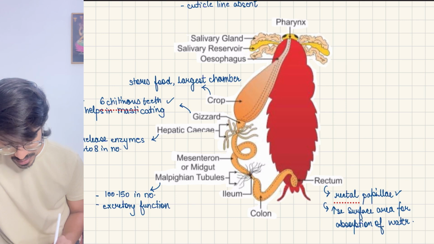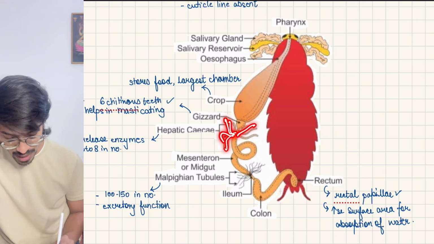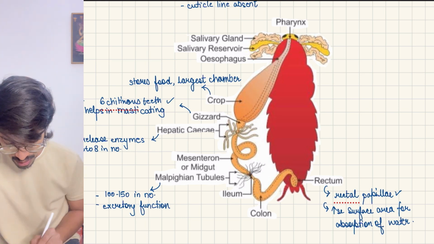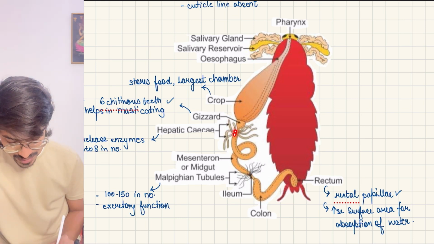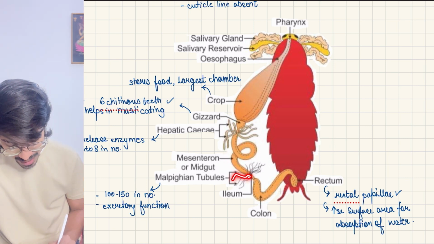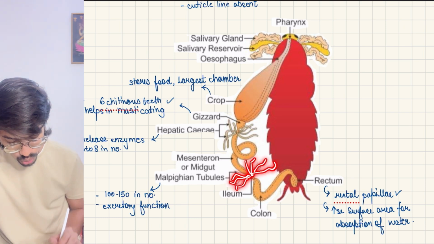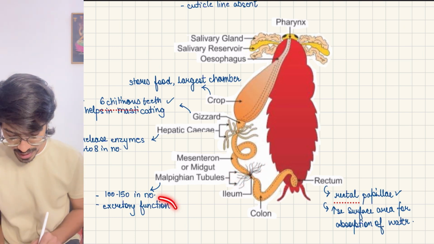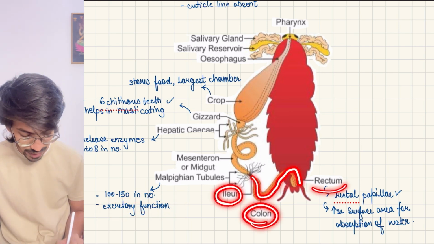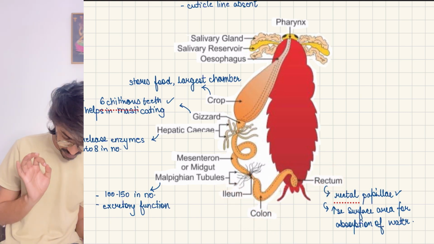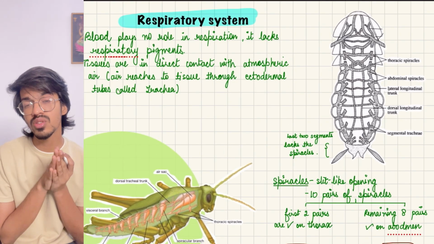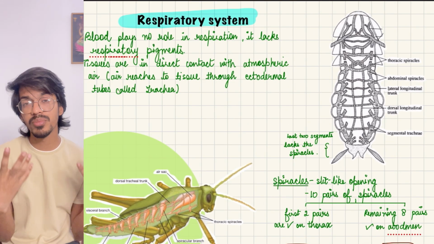Then comes the midgut, where the hepatic caeca are present. Hepatic means liver, so it has a liver-like function: it releases enzymes. There are 6 to 8 of them, and they release enzymes in the midgut where digestion occurs. Then there are 100 to 150 tubules called malpighian tubules, which help in excretion. Then comes the hindgut, which has the ileum, colon, rectum and the opening called the anus. In the rectum there are highly reabsorptive microvilli.